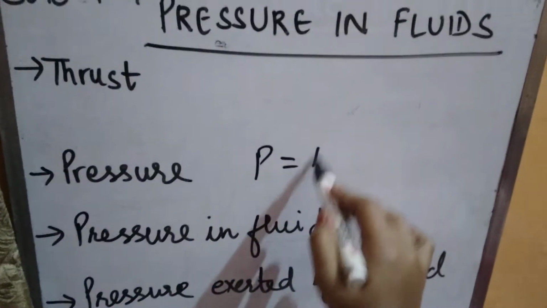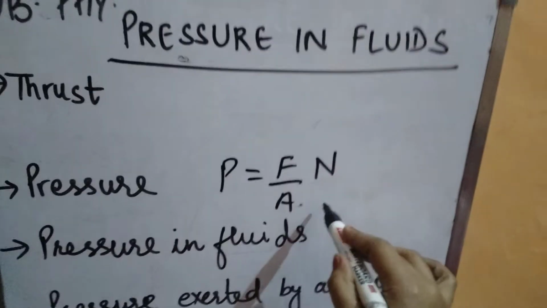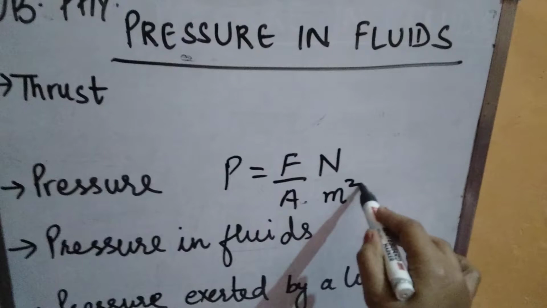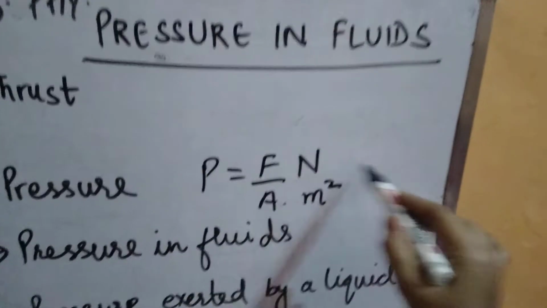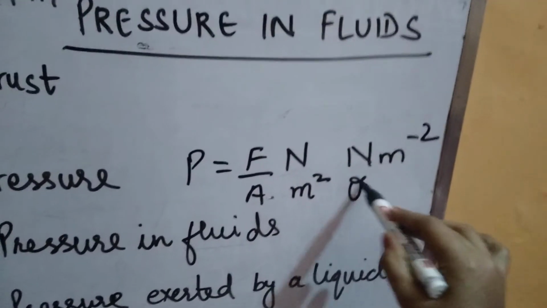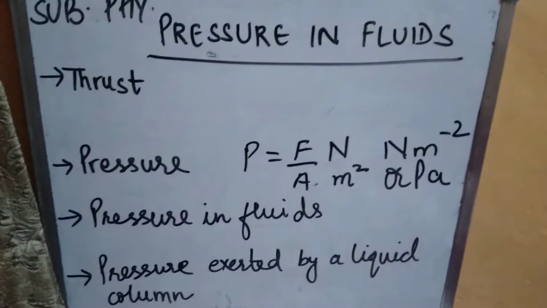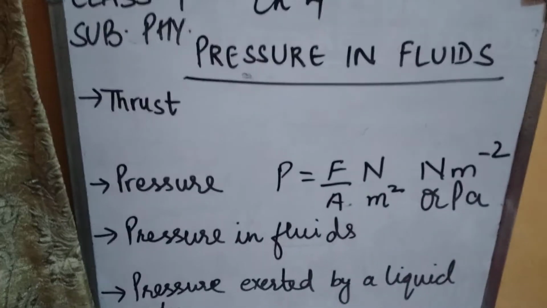Since P equals F by A, the SI unit of thrust is Newton and the SI unit of area is meter square. So the SI unit of pressure will be Newton per meter square, or we can write it as Pascal. Okay, the SI unit of pressure is Newton per meter square or Pascal.